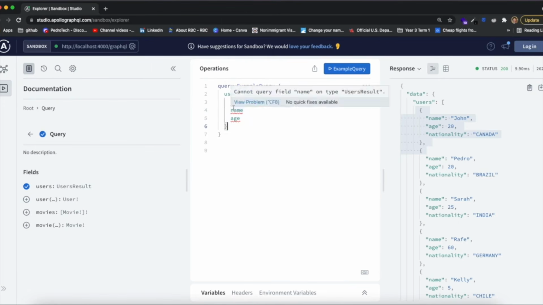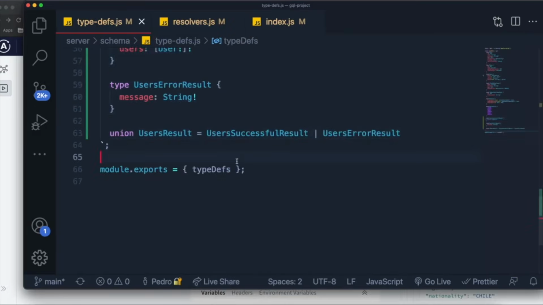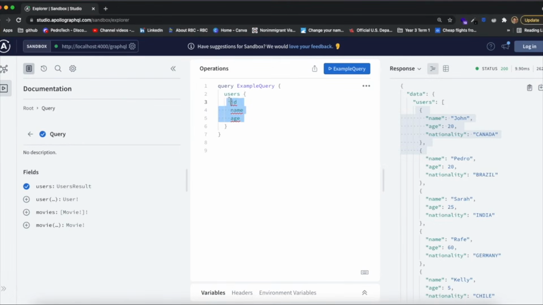It's giving us some errors, and the reason why it's giving us some errors is because we changed the return value of users. And this is something extremely important. You can see that the return type for users now is users result. So how do we specify in the front end what we want from querying a union? Well, when you query a union, there's two different options, right? There's two different things that can happen: a user successful result or a user's error result. So we need to specify each field that we would want, depending on which case is returned.